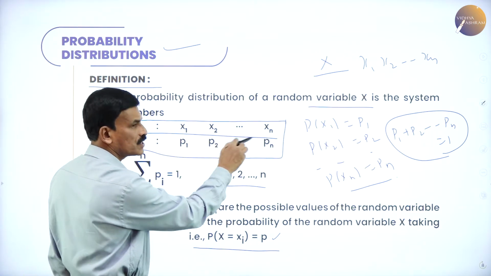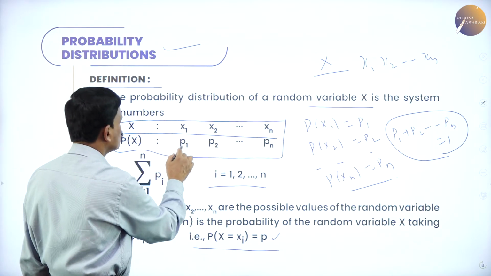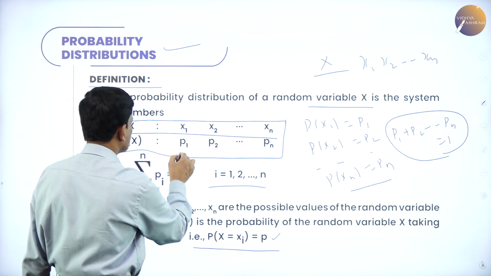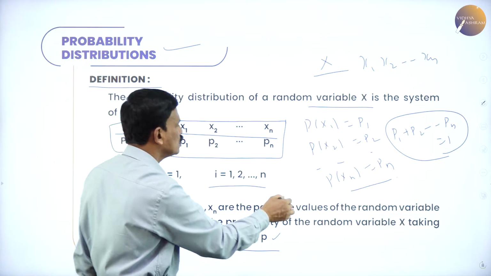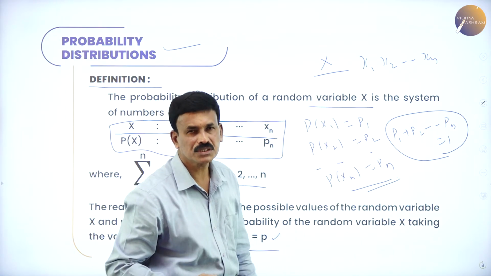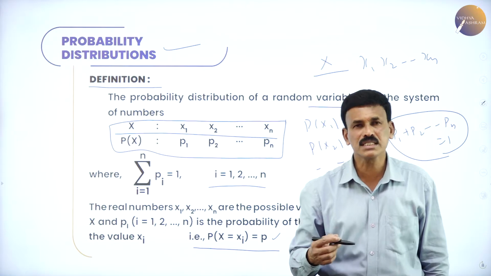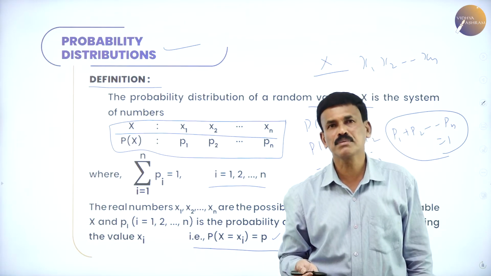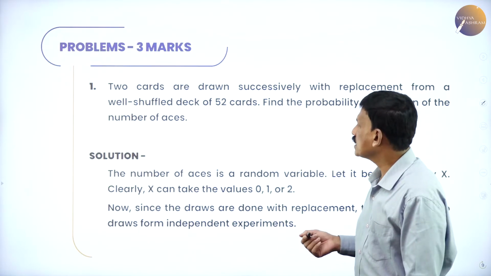X is equal to x1, x2, x3, etc., xn, and p of x is equal to p of x1, p of x2, etc., p of xn, which is called the probability distribution. Right. Let us take a small example based on this probability distribution.